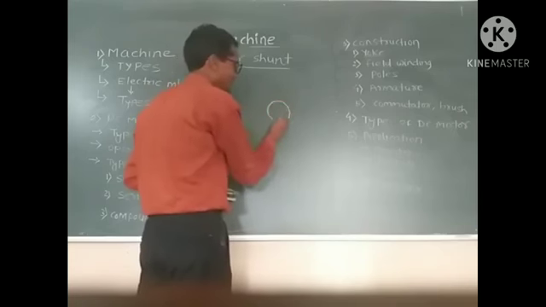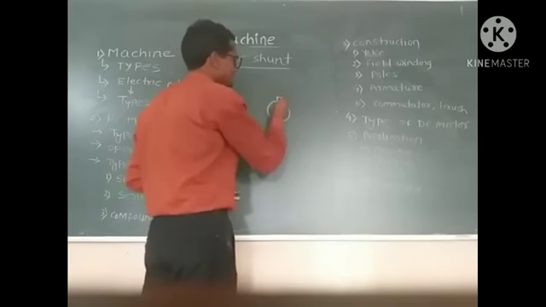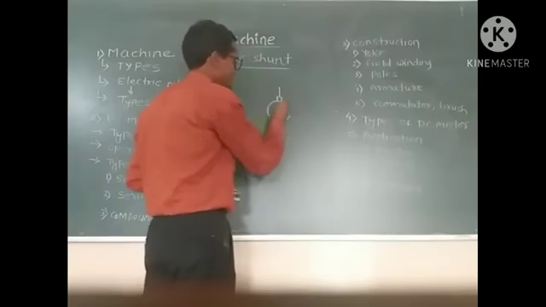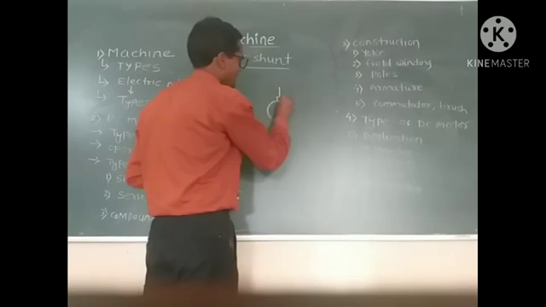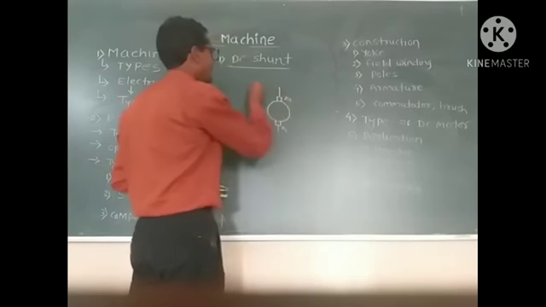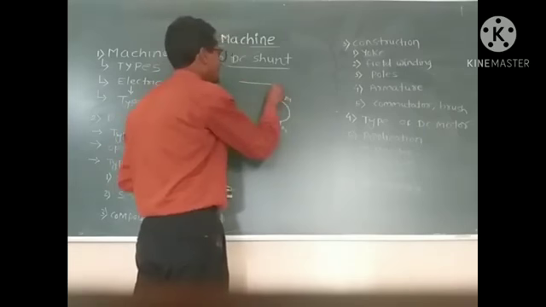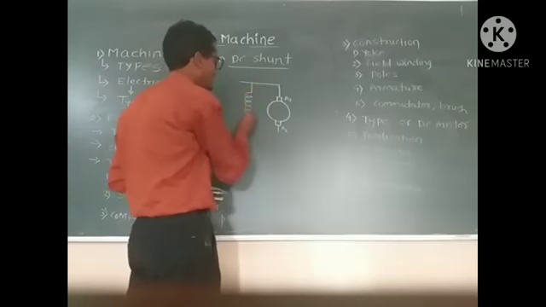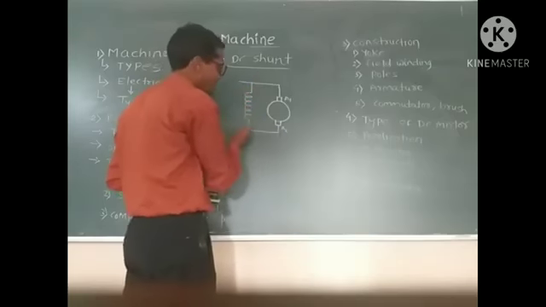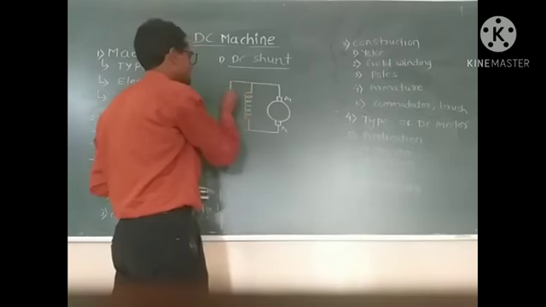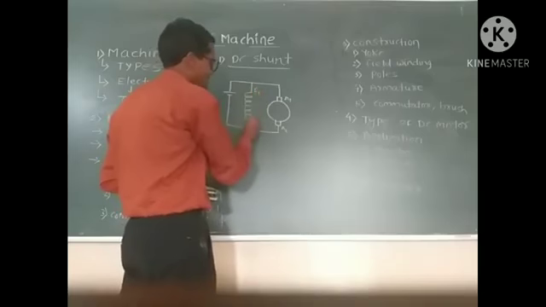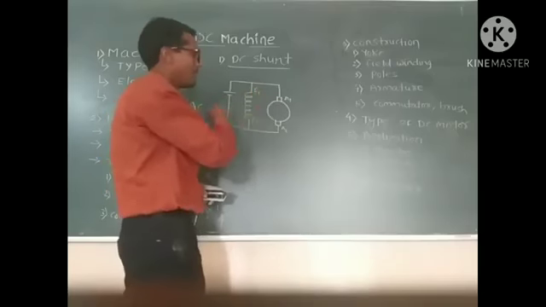This is the armature of the DC motor. The armature has two terminals, A1 and A2. In the shunt motor, the armature winding is connected in parallel with the field winding. So we draw the field winding here. That means the field winding is shunted with the armature.